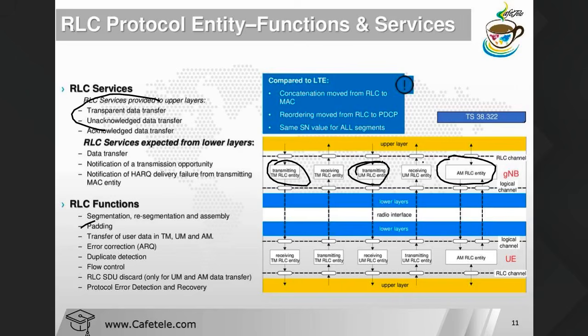Now we have reordering moved from RLC to the PDCP layer. Earlier, reordering was available in the RLC, but now it's moved to the PDCP layer. Okay, so what is reordering? Reordering means the design process of the PDCP reordering, which we have in LTE, was different. But here, whatever sequence number you are sending downlink from the network to the device side, that message you have to reorder. So that's why it changes in the PDCP layer this time.